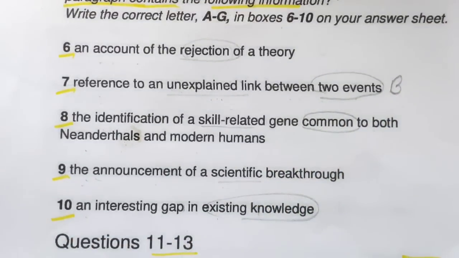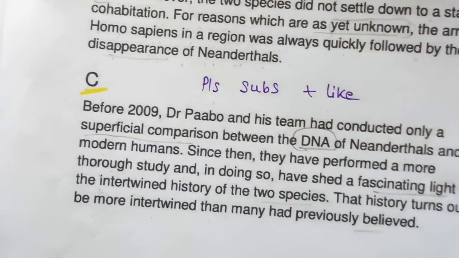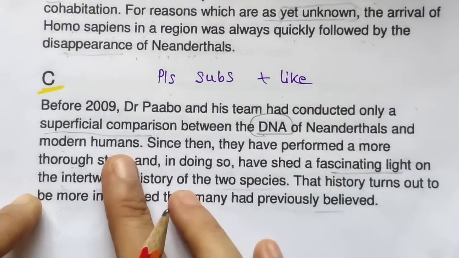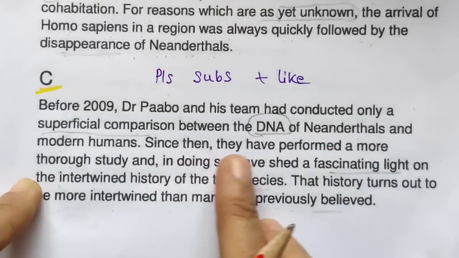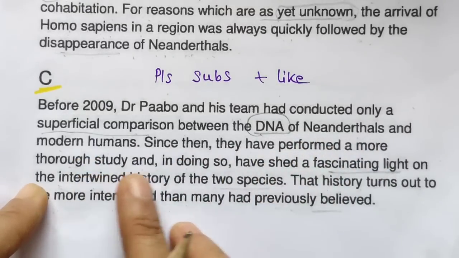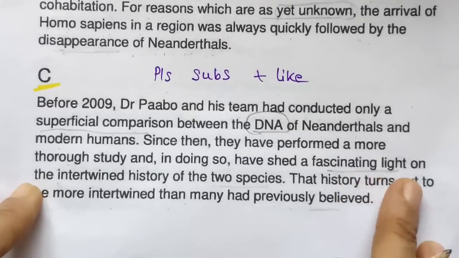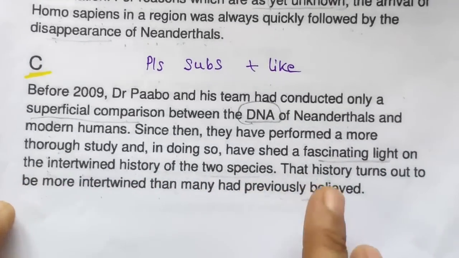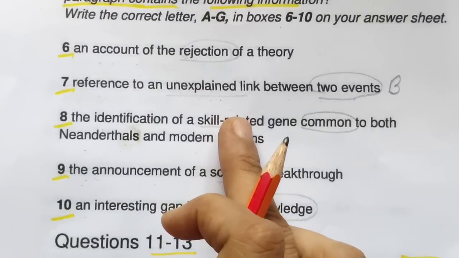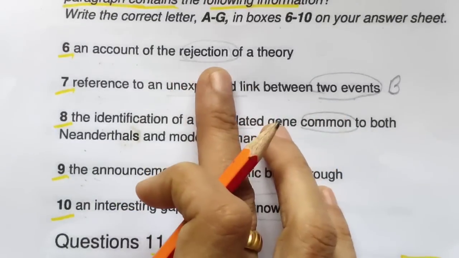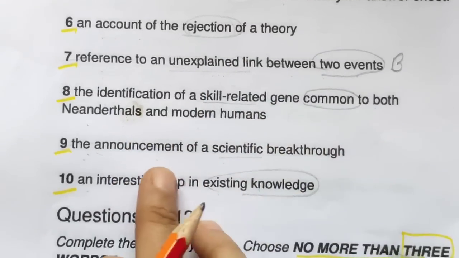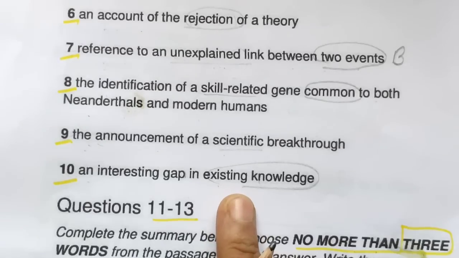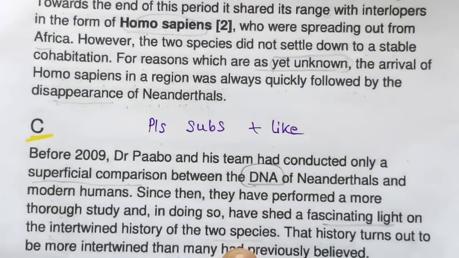And again, C paragraph we have also read. Neanderthals and modern humans. Since then they have performed a thorough study, which shed a fascinating light on the interwoven history of the two species. The history turns out to be more interwoven than previously believed. Is anything matching? C paragraph: account of a rejection of a theory, no. Scientific breakthrough is also not there. An interesting gap in existing knowledge, no, a gap kind of thing is also not there.